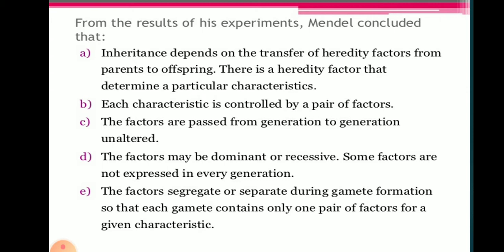Mendel concluded that inheritance depends on the transfer of hereditary factors. At the time he gave the name factors to these genes or alleles, passed from parents to offspring. So there is a hereditary factor that determines a particular character, and each character is controlled by a pair of factors.